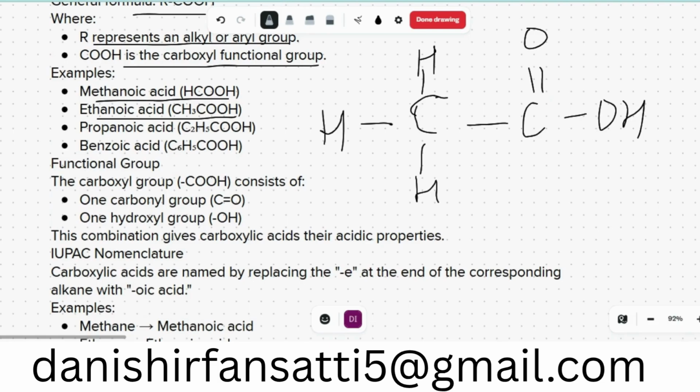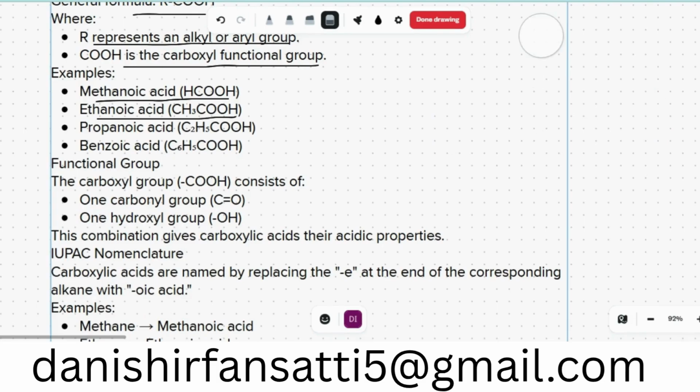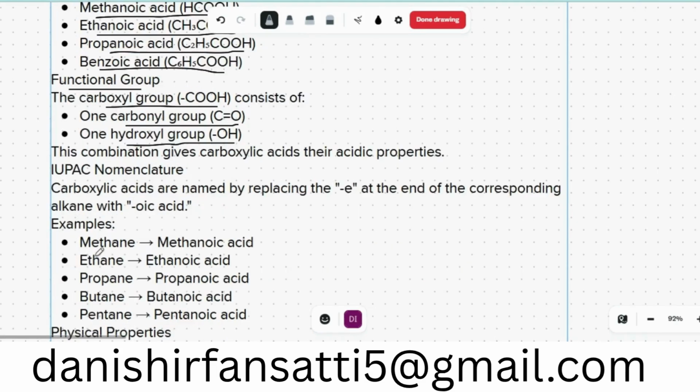Now propanoic acid is C2H5COOH, benzoic acid is C6H5COOH. The functional group of carboxylic acid is COOH, which consists of a carbonyl group, C double bond O, and a hydroxyl group, that is OH. The combination gives carboxylic acids their acidic properties.